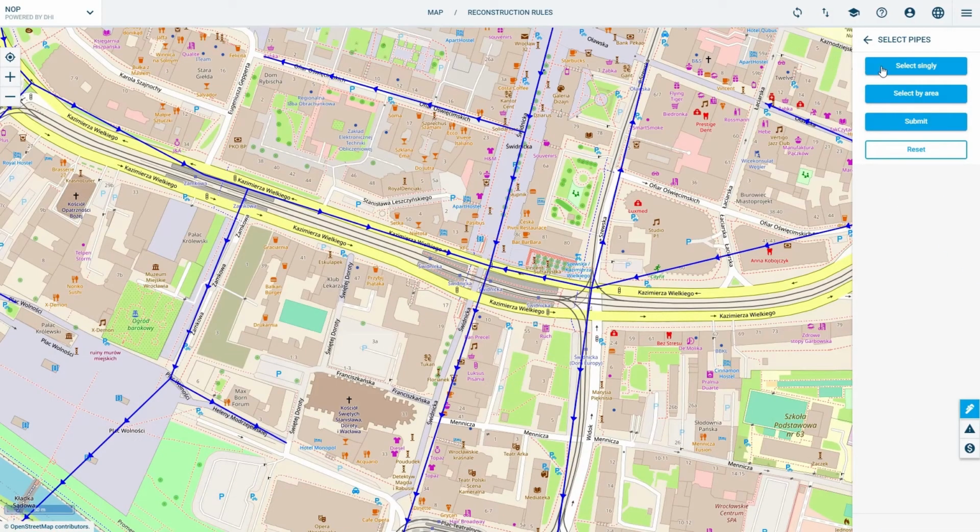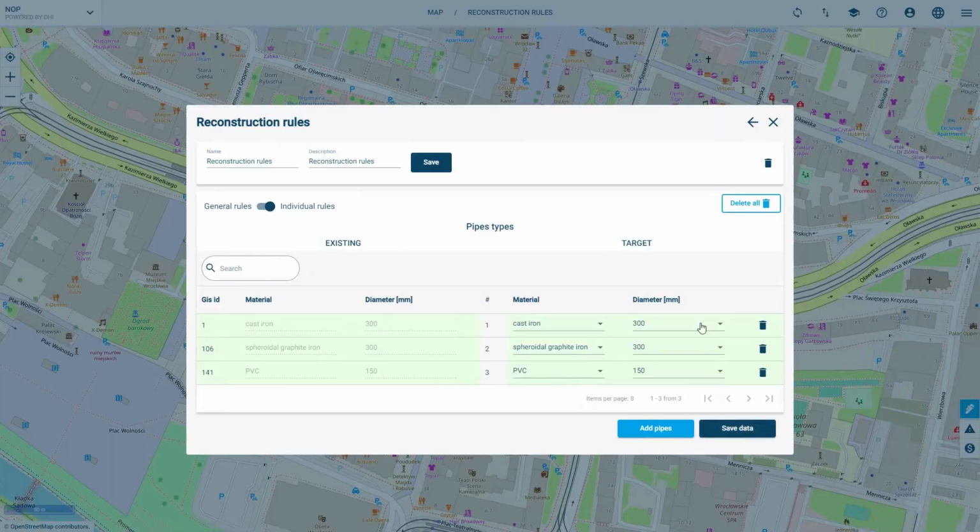At each stage of the analysis, it is possible to set technical and cost parameters according to your needs and preferences. The Network Modernization Plan can be integrated with the Infrastructure Development Scheme or the renovation of roads and pavements, ensuring proper coordination and sequence of works.